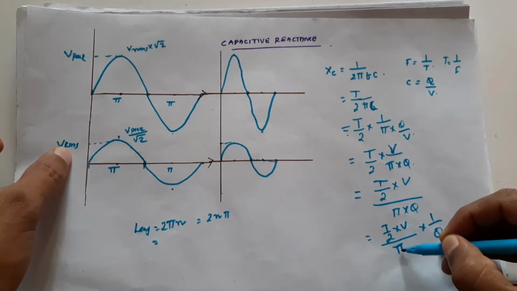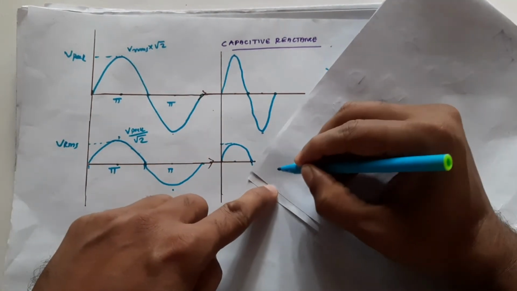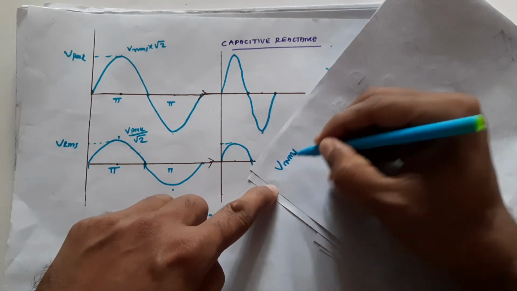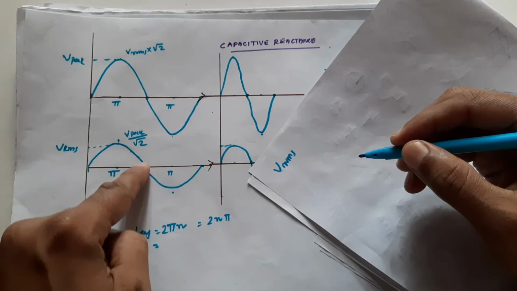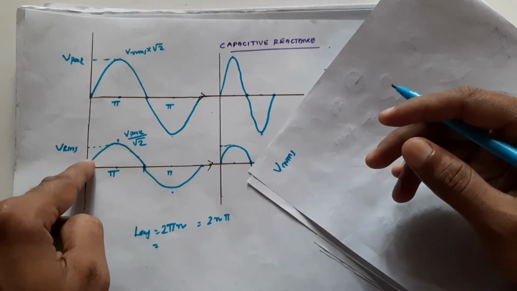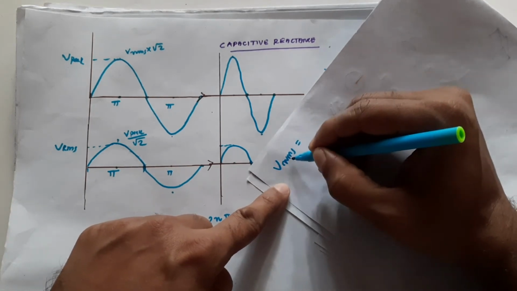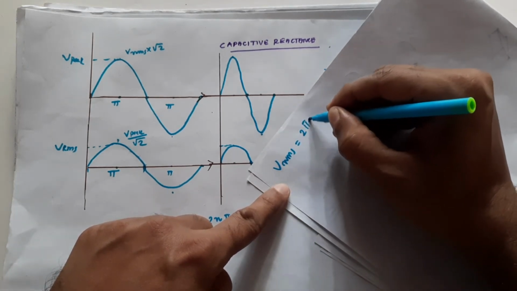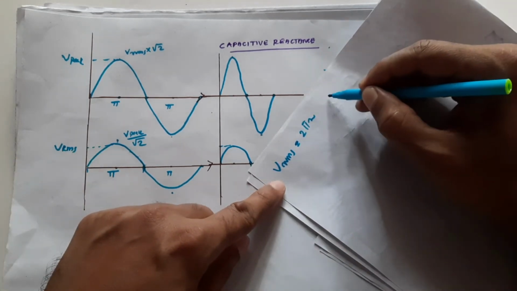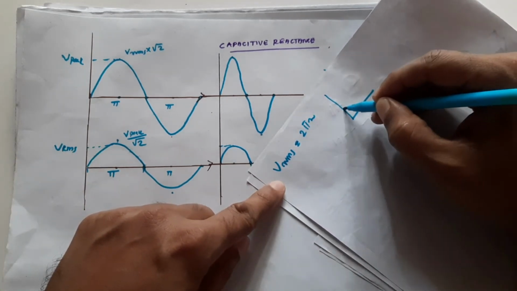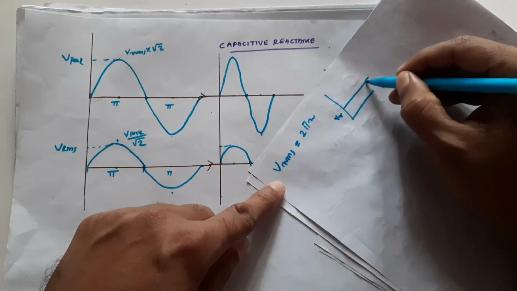If we divide it by pi, that means VRMS means we are calculating the circle, the length of the circle. We are calculating the length of the circle. VRMS includes 2 pi r. It is already included in the 2 pi r. If we take this is the VRMS, if this is the VRMS, that is